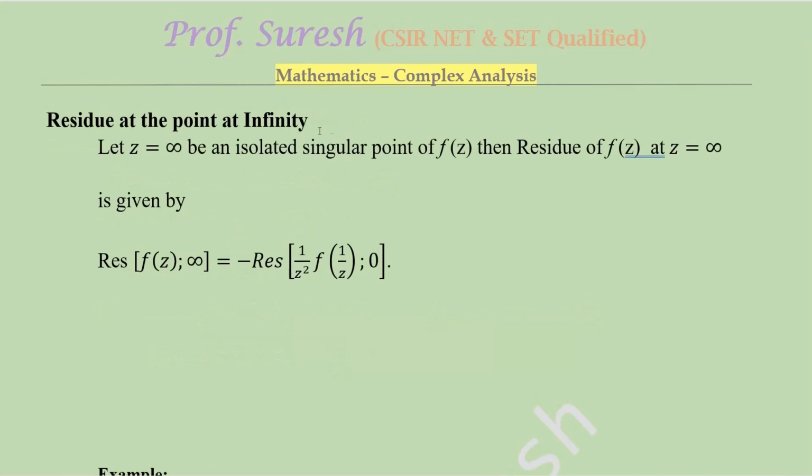The residue at the point at infinity. Let z equal to infinity be an isolated singular point of f of z, then the residue of f of z at z equal to infinity is given by residue of f of z at infinity equal to minus residue of 1 by z square into f of 1 by z at 0. That is, to find the residue of f of z at z equal to infinity, find the residue of 1 by z square into f of 1 by z at 0 and put minus.